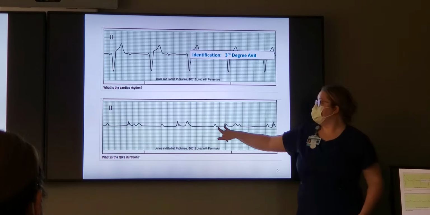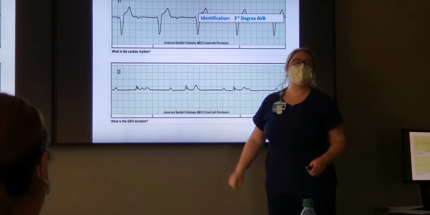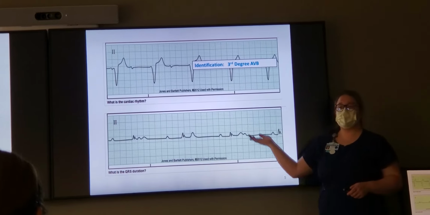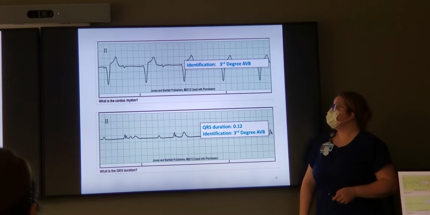Are these fixed PR intervals? No. So can that be first degree? No. So it has to be third. Okay. This one's also a measurement question.